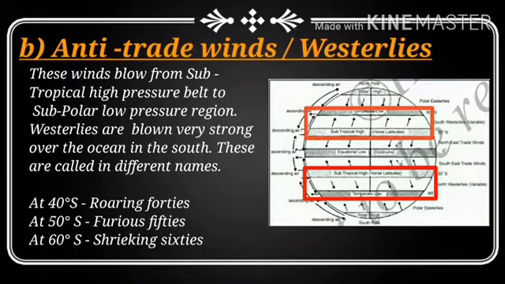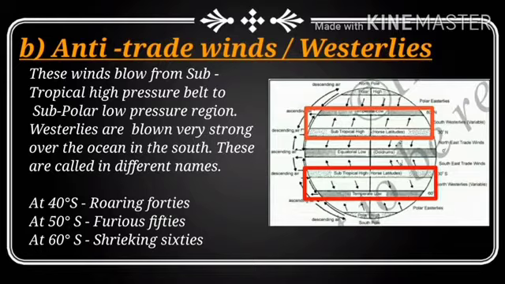Thus, in the south subtropical and north subtropical high pressure belts, on either side, we have low pressure belts. You can see that in the picture. One is called the equatorial low pressure belt, and another is called the subpolar low pressure belt.